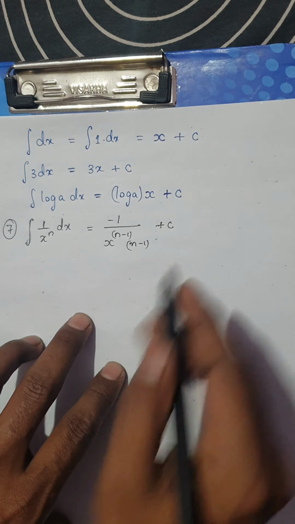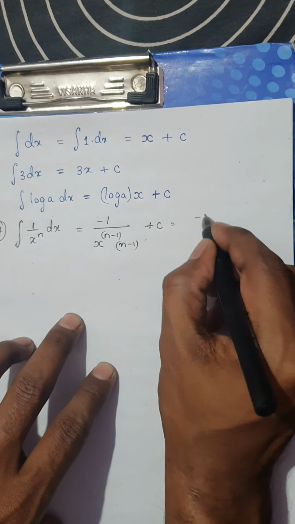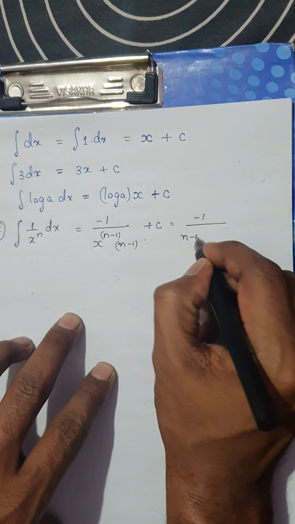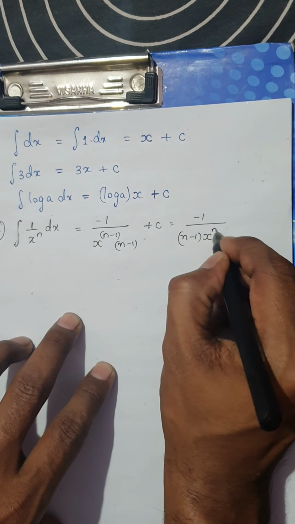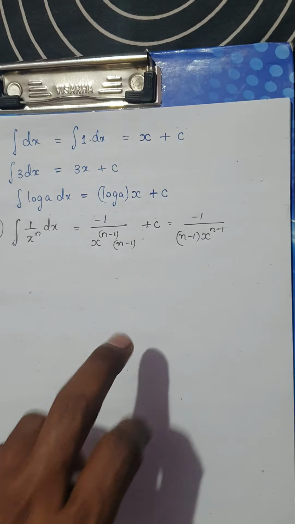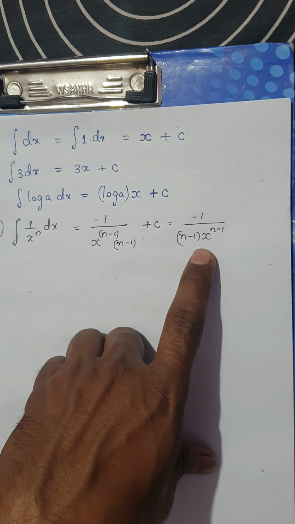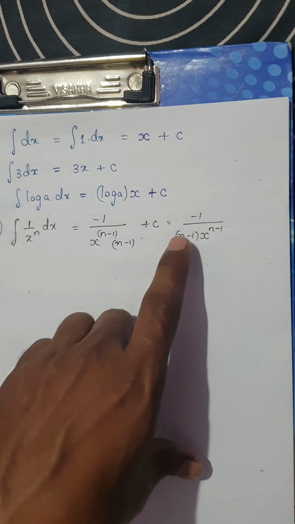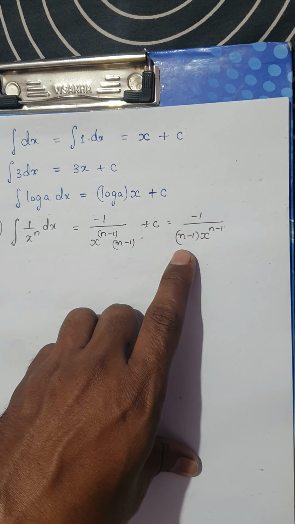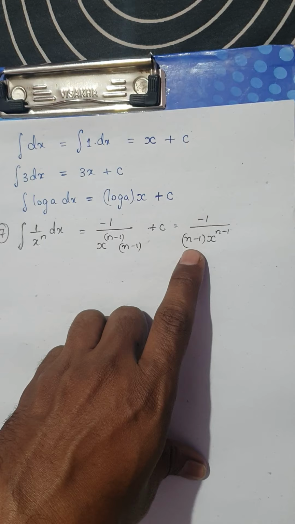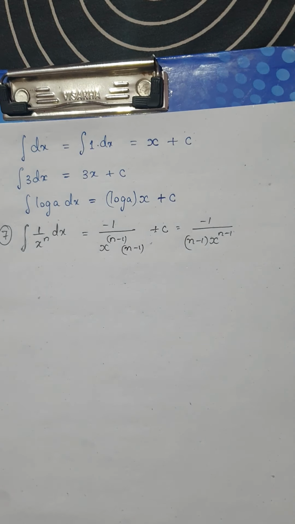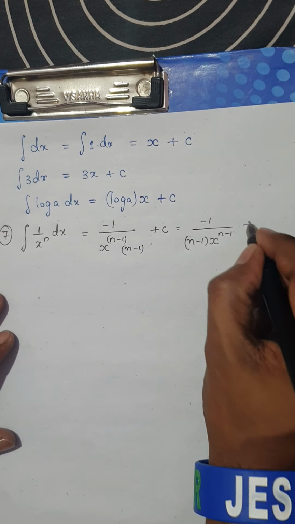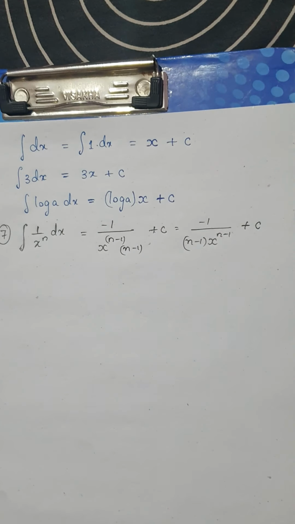Or else you can also write this as minus 1 divided by n minus 1 into x power n minus 1. It would be better for you to write it this way. So the integral of 1 by x power n would be minus 1 divided by (n minus 1) into x power n minus 1, plus a constant of integration.